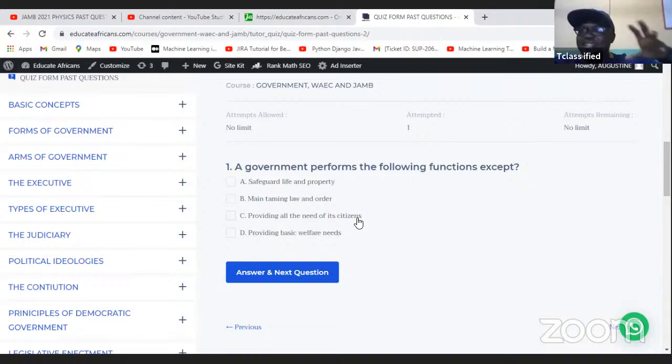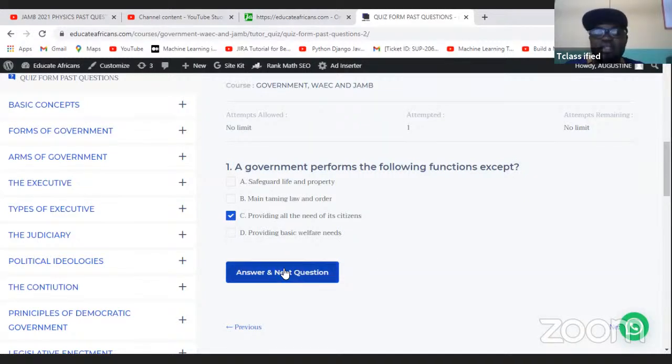Like me now, everything I need, can government provide all? So that makes option C not a function of government. Then number 3 says provide basic welfare needs. Government should be able to provide things like a good road network, good housing, electricity, and all the rest. So you can see that government performs all these functions except providing all the needs of its citizens. So that makes option C the right answer.